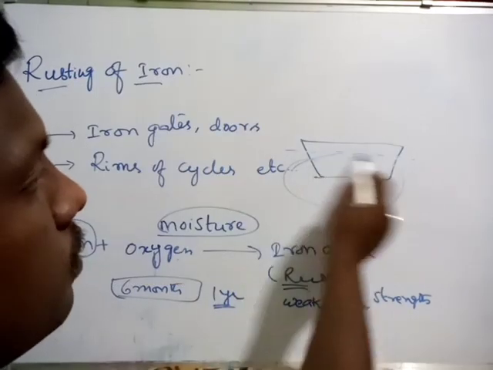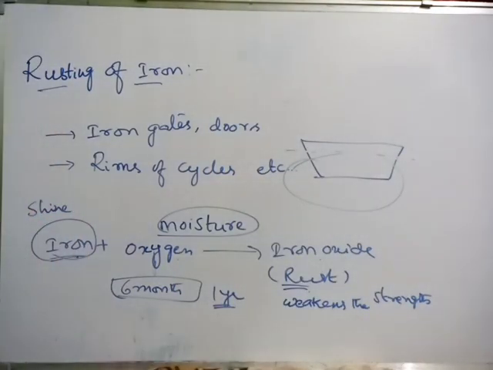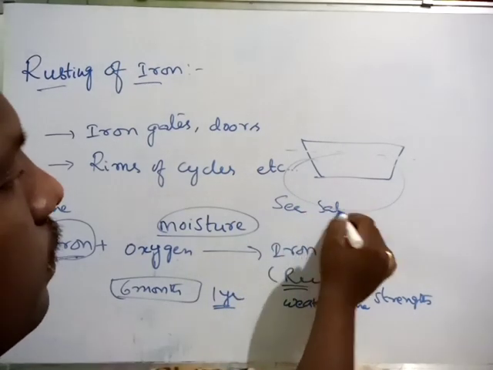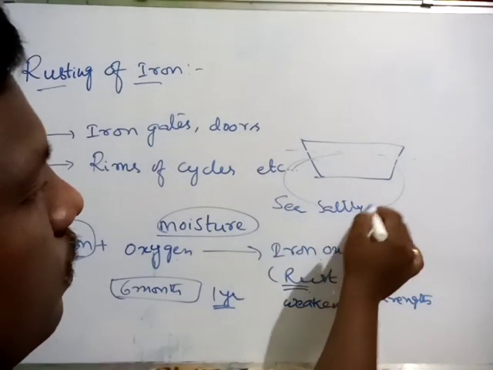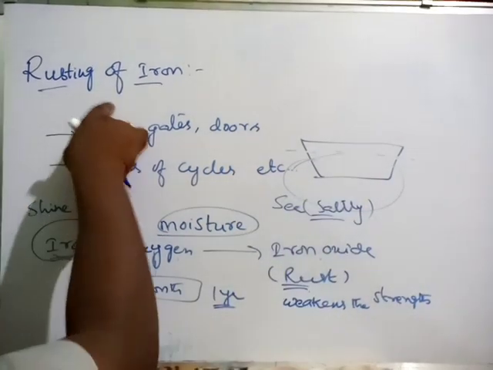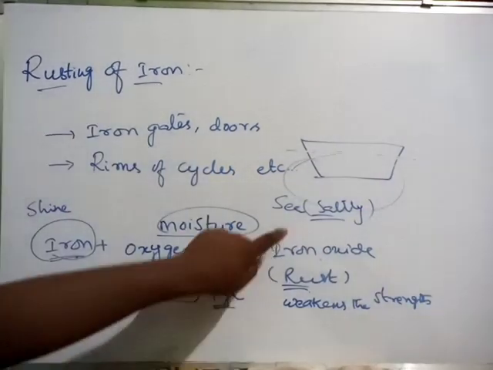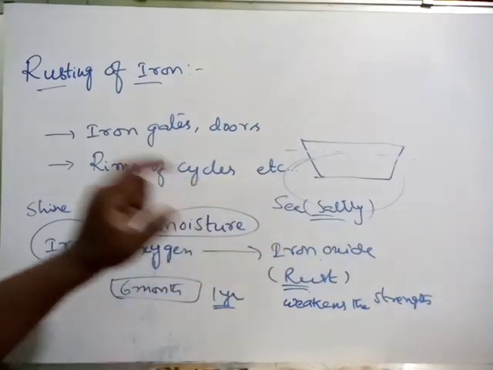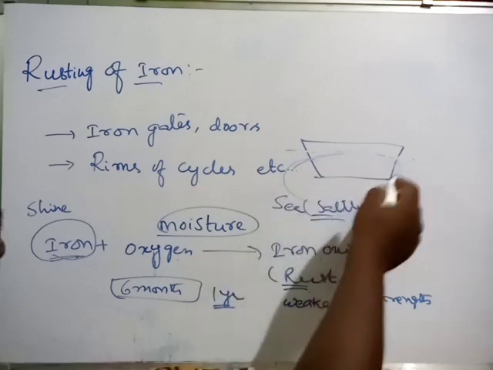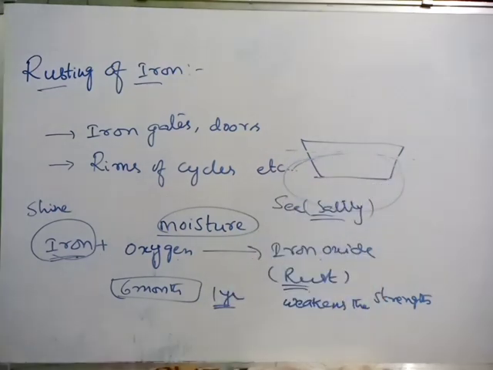That too, sea water is salty water. Salty water makes the rusting of iron much faster. So that's why the body of the ship is reconstructed with new metal every year.